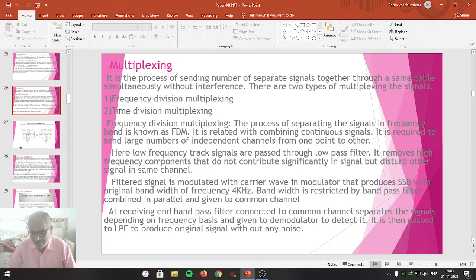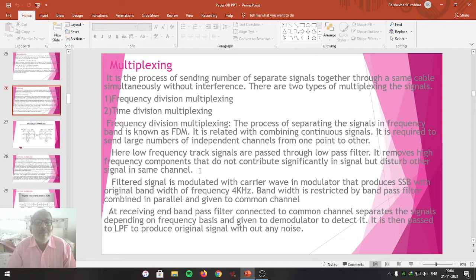Again, coming to the point of television communication or the signals used for telephone communication, television communication, internet communication, defense communication, radar communication, satellite communication. So many types of signals are there. All these signals are transmitted through the same bandwidth by using the multiplexing technique, and that is known as frequency division multiplexing. What exactly is done?